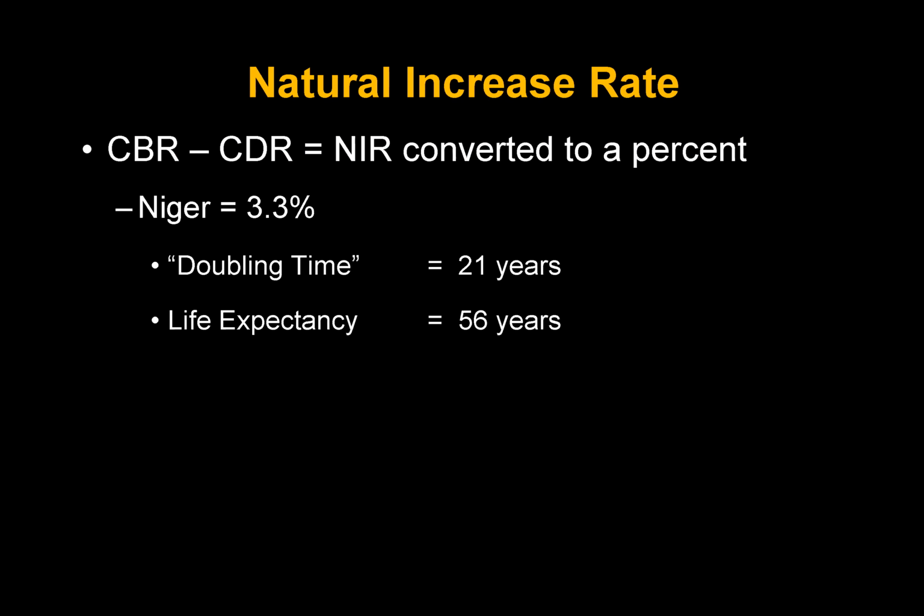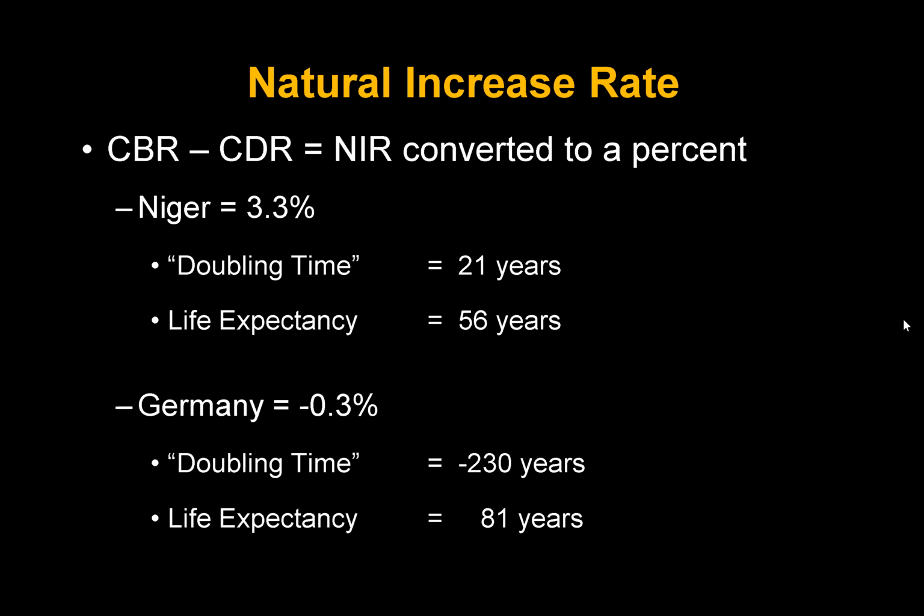We have a rule called the rule of 69, and you guys will calculate that on our exercise. So you take the number 69, it's based on kind of exponential growth rates, and you divide that by that growth rate. So if they continue growing at 3.3%, they will double their population in 21 years. That's fast. But note the life expectancy is only 56 years.